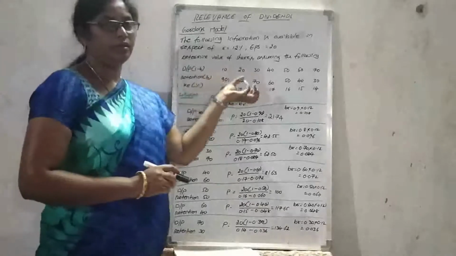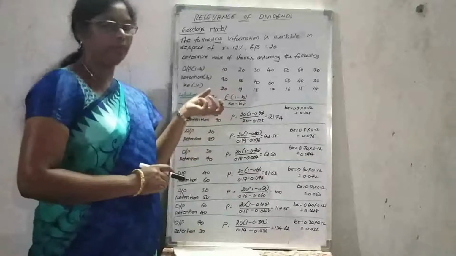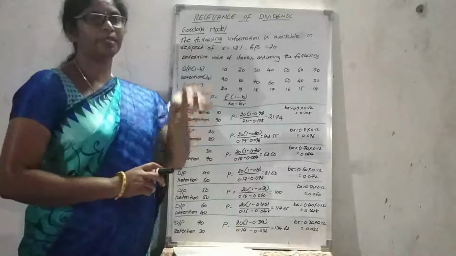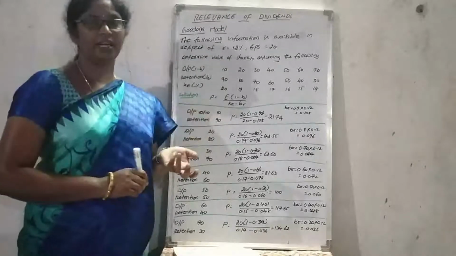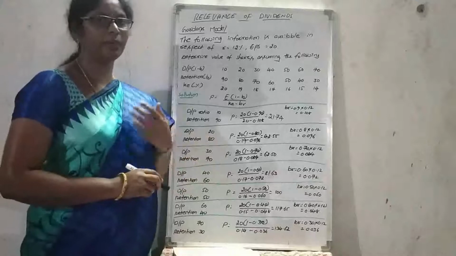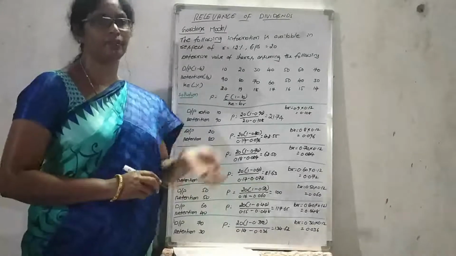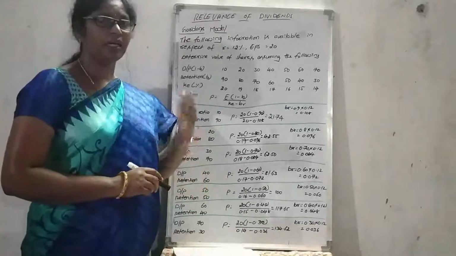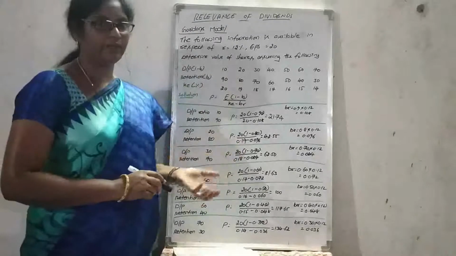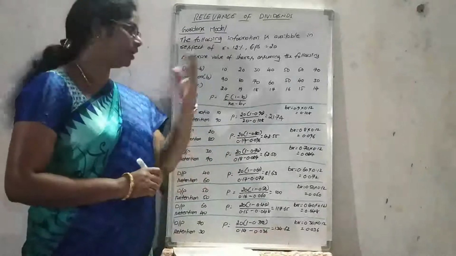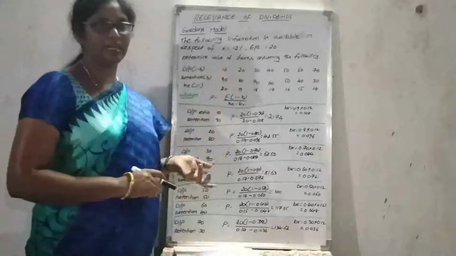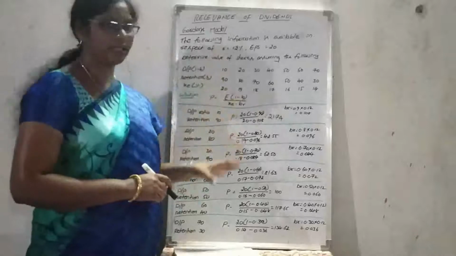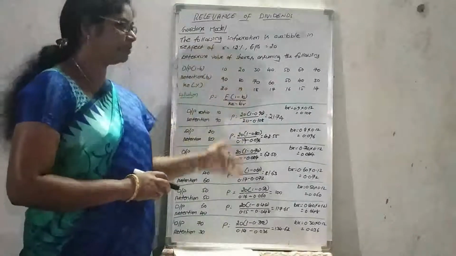According to his assumption, one bird in the hand is better than two birds in the bush. It means the future dividend will be uncertain. We can't predict how much dividend will be received in the future. But in Walter's model, what is proposed? If the dividend payout is increased, the value of the firm will be reduced. But in his assumption, the present value will be better than the future dividends. So according to this concept, he proposed these methods.